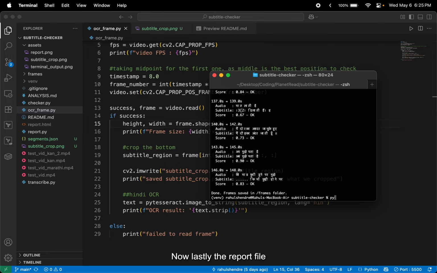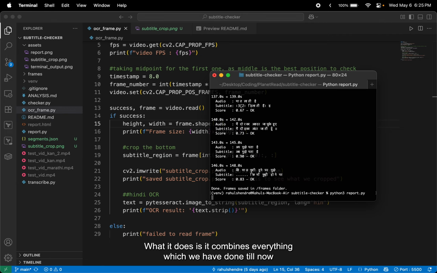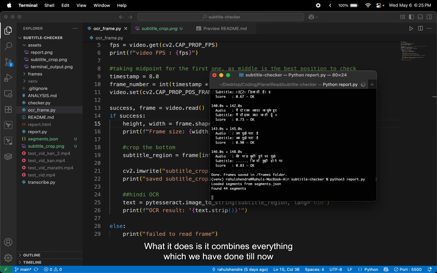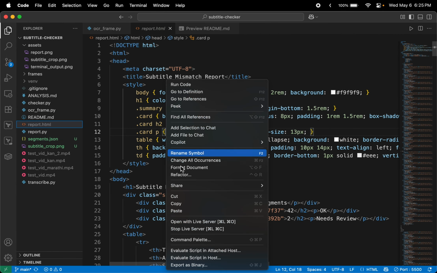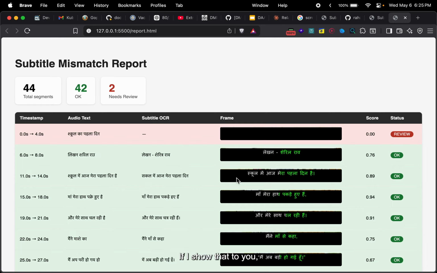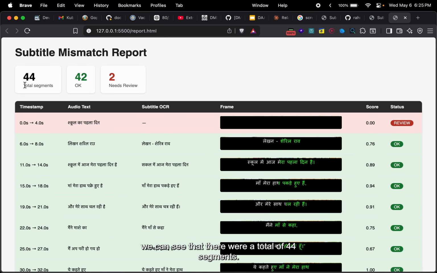Now, lastly, the report file. What it does is combine everything which we have done till now and generate an HTML file. If I show that to you, you can see that there were a total of 44 segments, 42 were marked as OK, and 2 needed review.